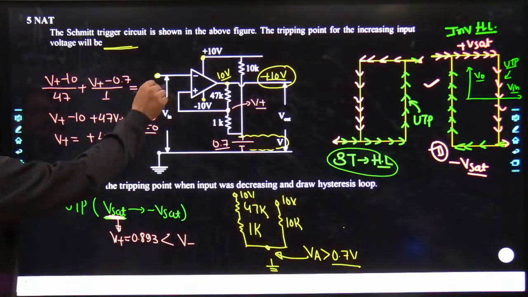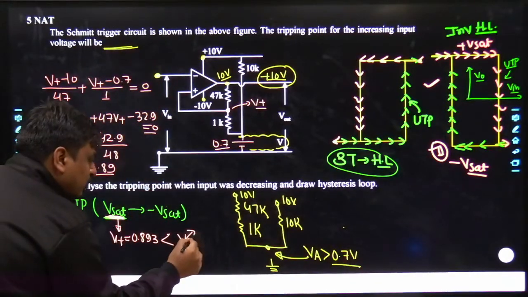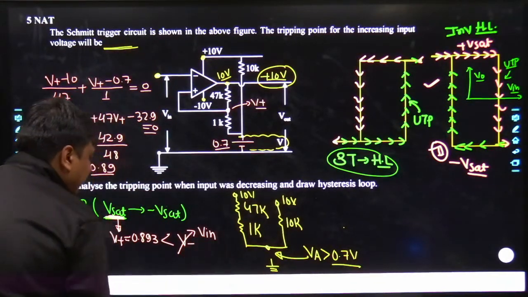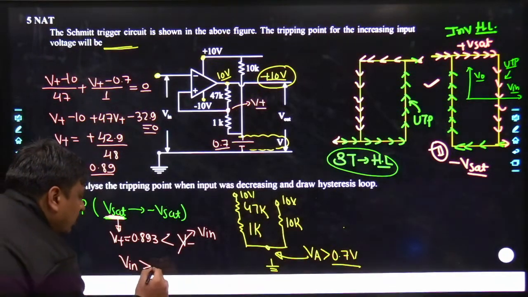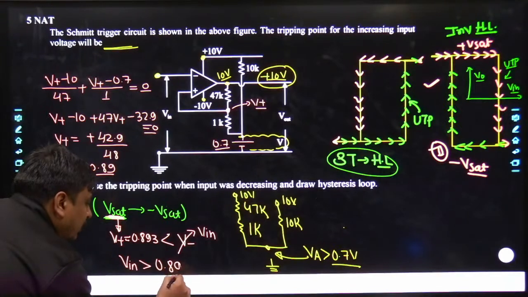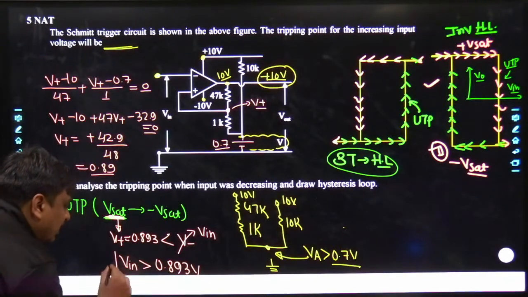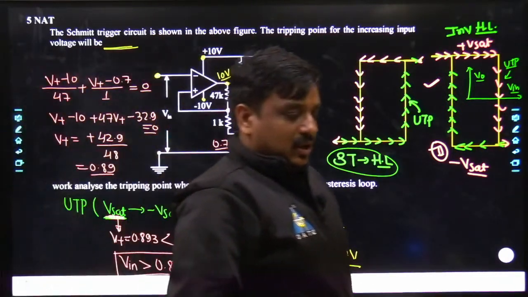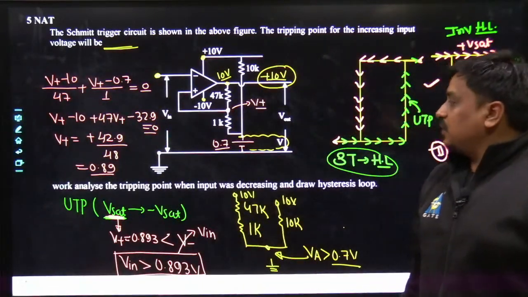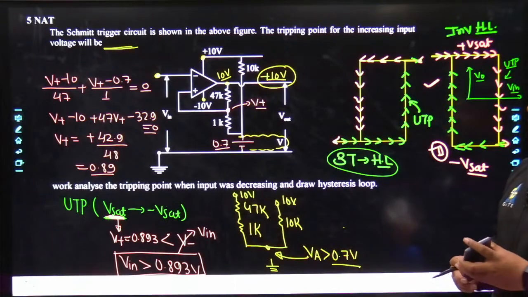And may I know what the V minus is over here? The V minus is simply equal to V in. So I can say as the value of V in goes just above 0.893 volt, the tripping would take place from where to where? Plus Vset to minus Vset. Agreed, my dear friends?